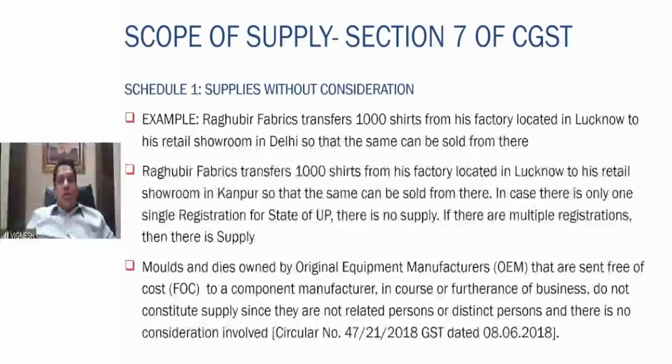Then original equipment manufacturers, when they are doing the manufacture, there is a lot of molds and dies which are sent free of cost to the component manufacturer. They are not supplied because they are not at all distinct persons and there is no consideration which is involved. So molds and dies which are transferred by the original equipment manufacturers to the component manufacturers, they are not at all a supply because neither they are related persons or distinct persons and there is no consideration also.